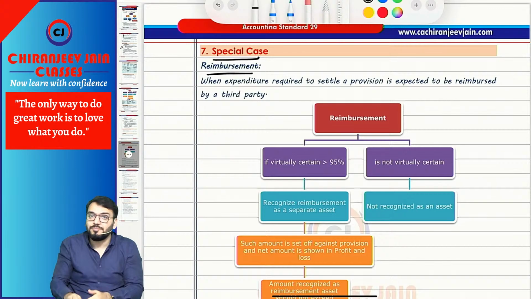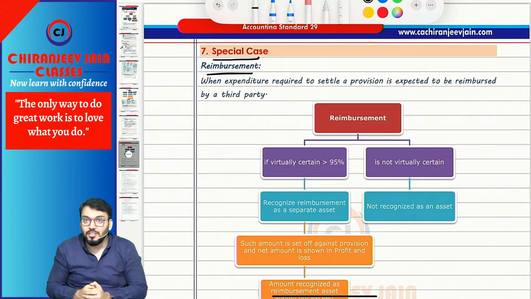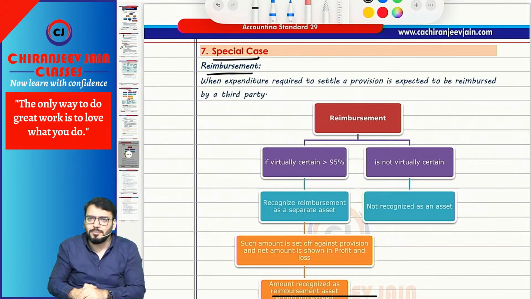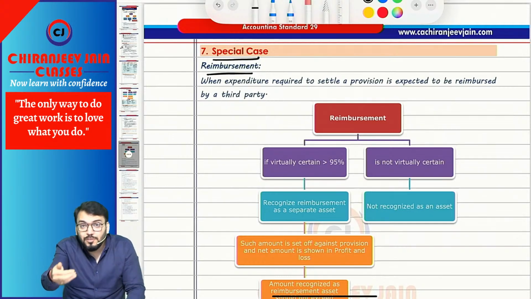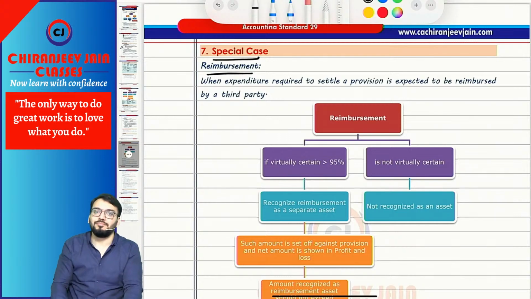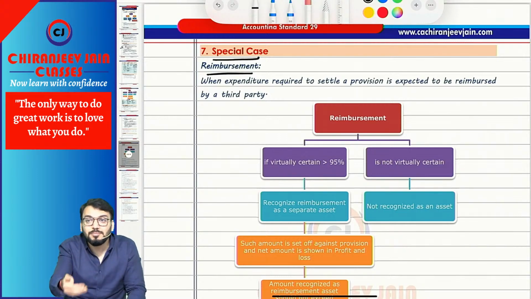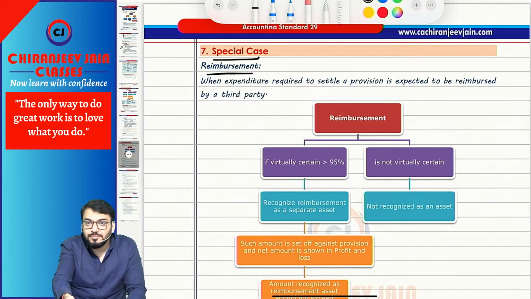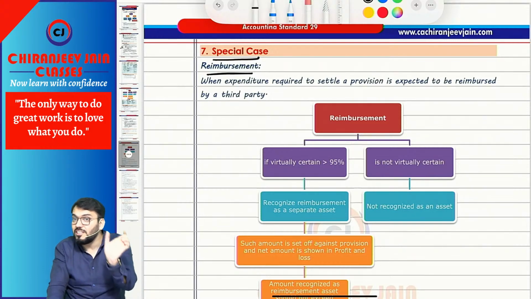But now the question arises, what about the reimbursement? Is that reimbursement a possible asset arising from a past event? If that reimbursement is virtually certain, then recognize a separate reimbursement asset. It should not be deducted from the provision in the balance sheet.